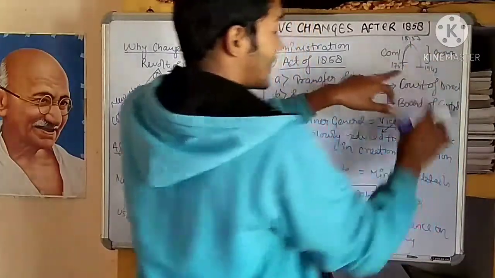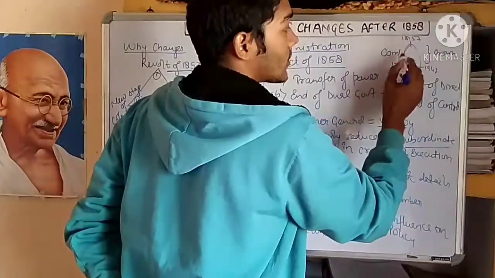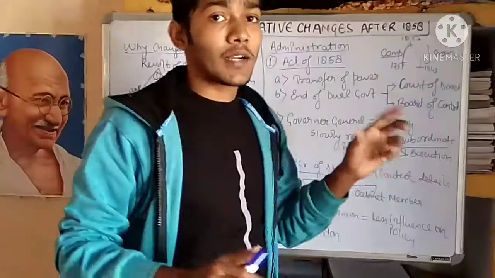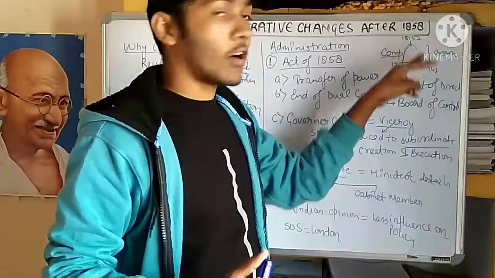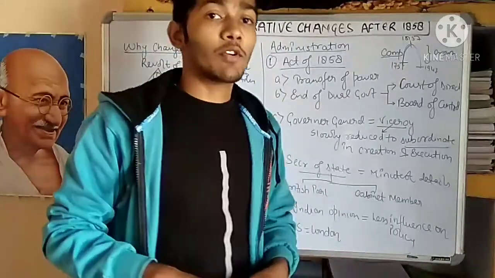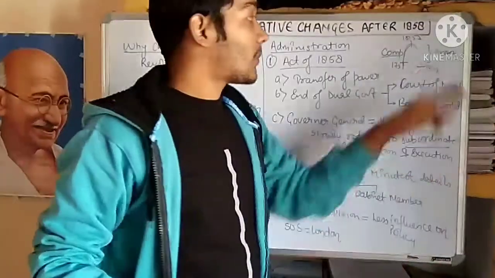From 1757 to 1857, it was ruled by the company with the help of charters, so here we find some charter acts. But when the crown was ruling after 1858, or after 1857, they ruled by acts, because the act was made by the Parliament.